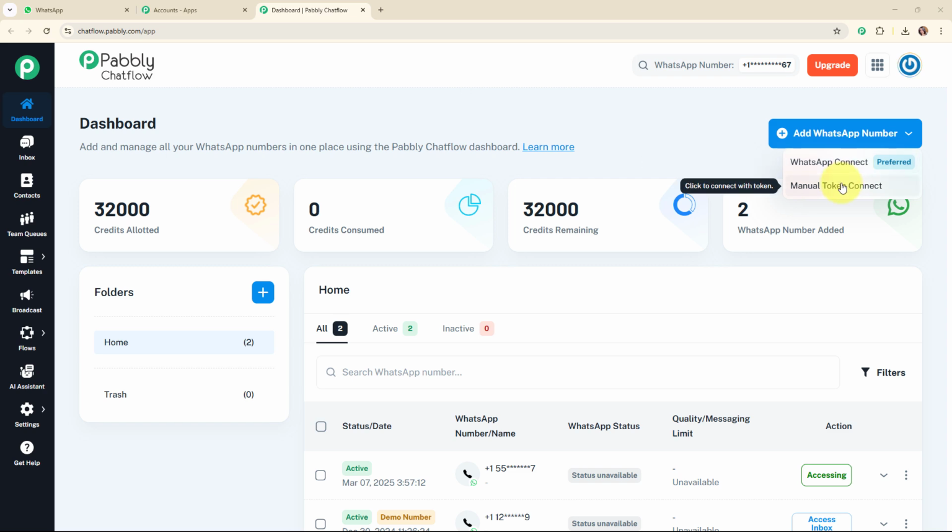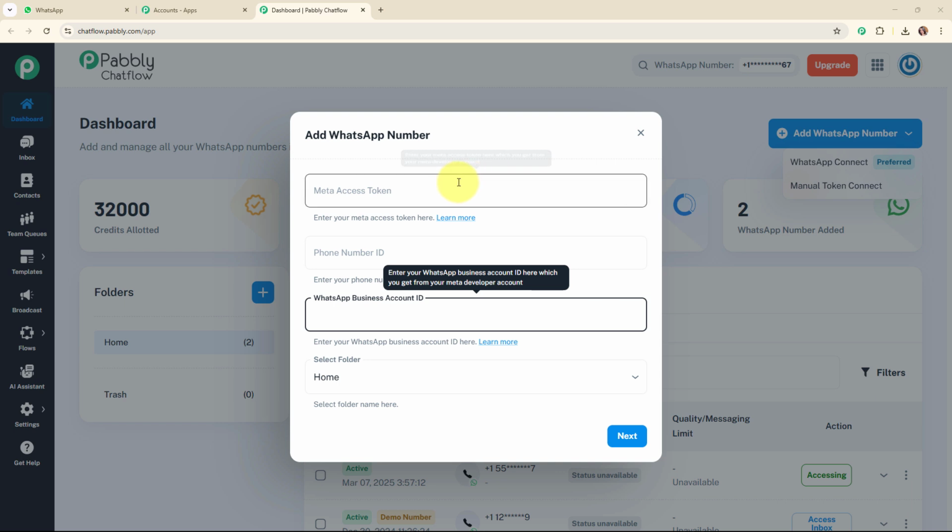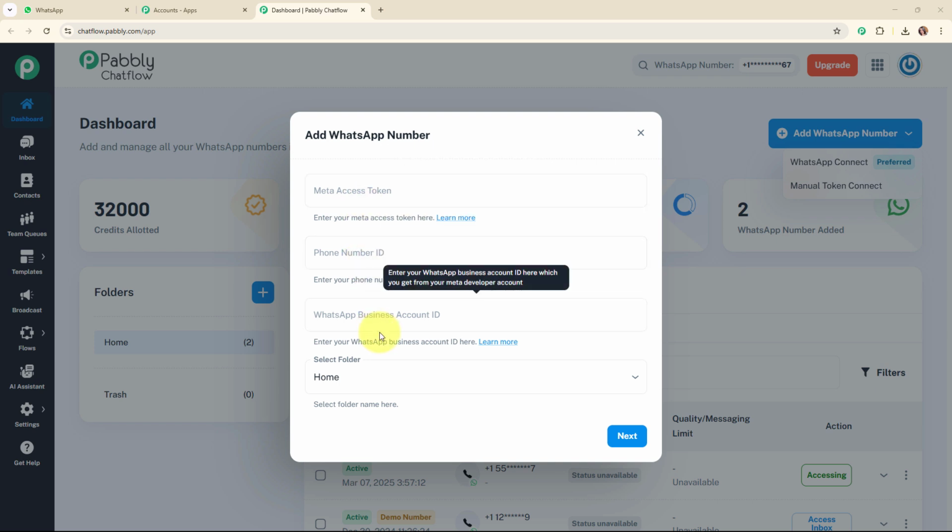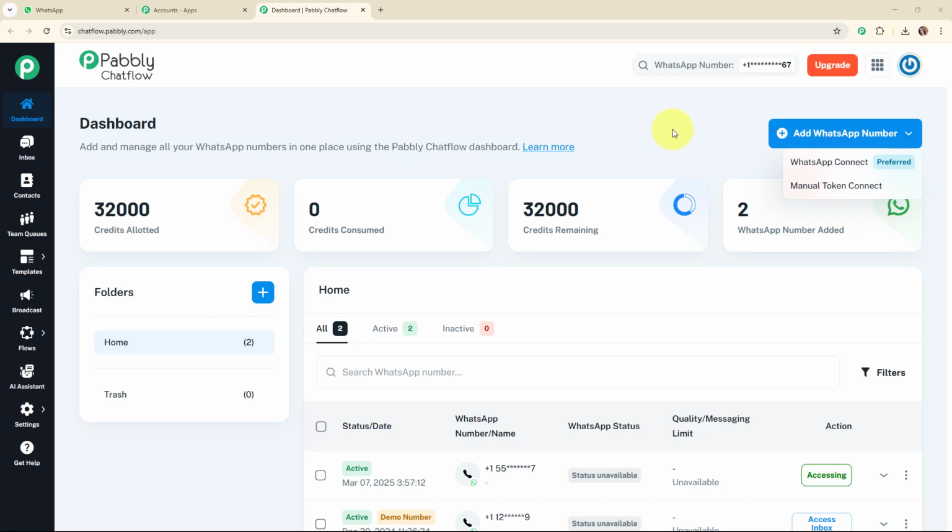And if you wish to select the Manual Token Connect, then it is going to ask for the Meta Access Token, phone number ID and WhatsApp business account ID. To get all these details, you need to set up your WhatsApp Cloud API account in Meta for Developers. Once you set up that account, you will automatically receive all this information. Alright, so once you add the information, you need to click on Next and you are all done. So this was all about how to add a WhatsApp number in your Pabbly Chat Flow account.